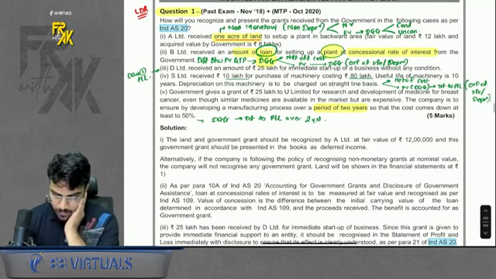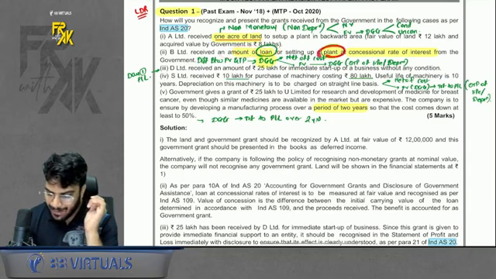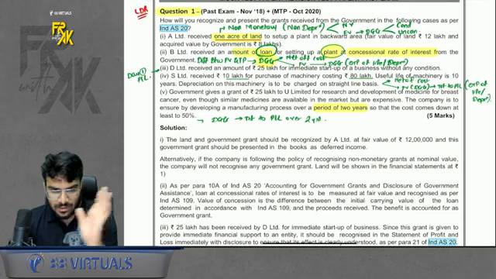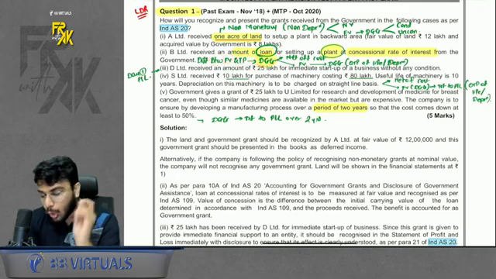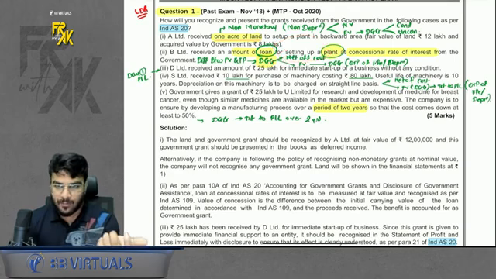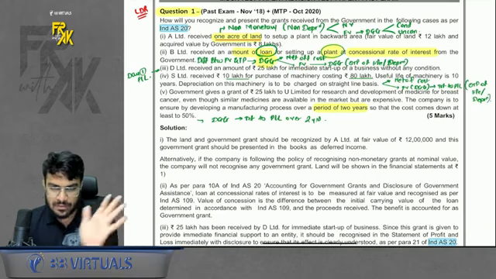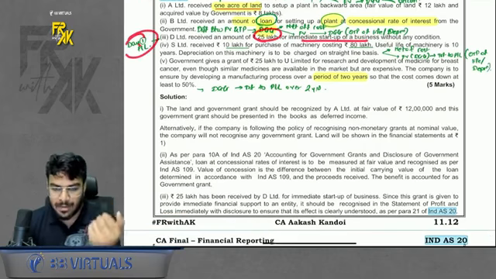Okay, next point. If you took a loan at a concessional rate for a plant, that is, the purpose of the loan is to buy the plant at a concessional rate, right? So in that case, whatever difference is there between fair value of loan and transaction price will be DGG. What to do with this DGG? Because it was taken for a plant, either net off from the cost of the plant, or you can record DGG at fair value and transfer the DGG to profit and loss over the life of the asset. Okay, next point. You receive 25 lakhs for immediate relief. Transfer it to P&L immediately.